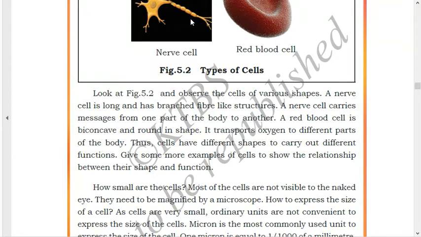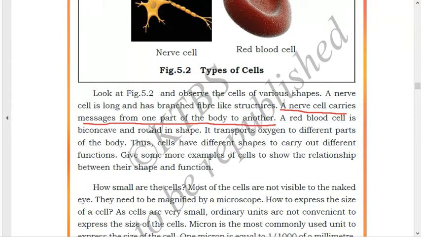A nerve cell is long and has a branched, fiber-like structure. A nerve cell carries messages from one part of the body to another part of the body. This is the function of the nerve cell.